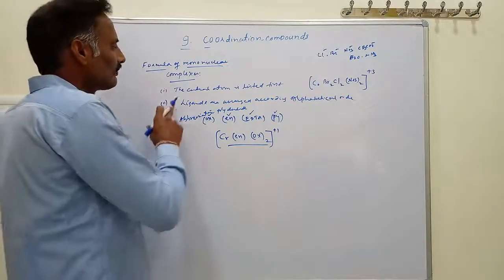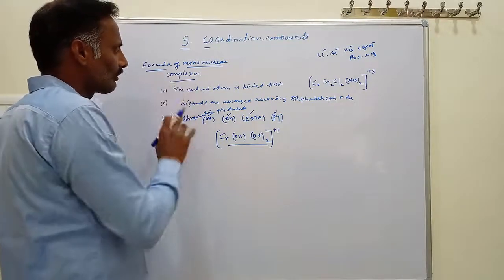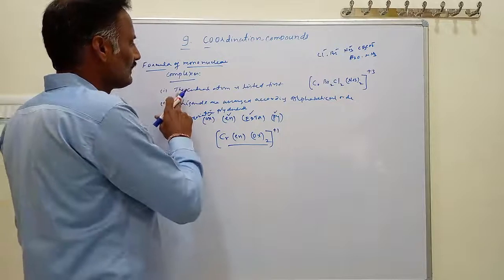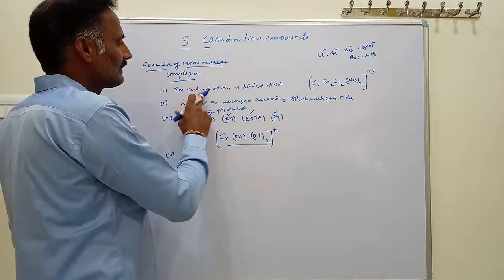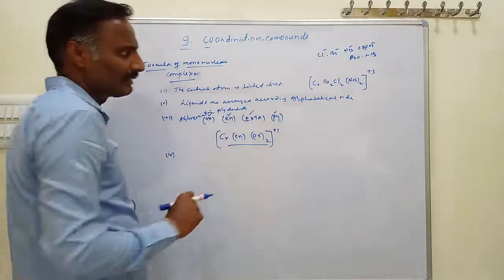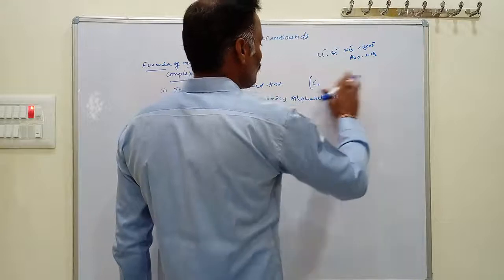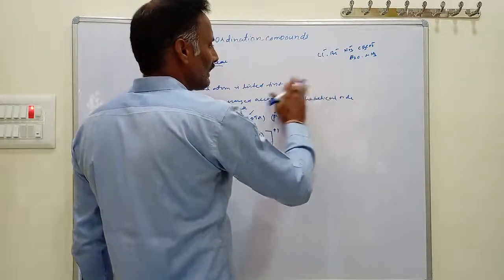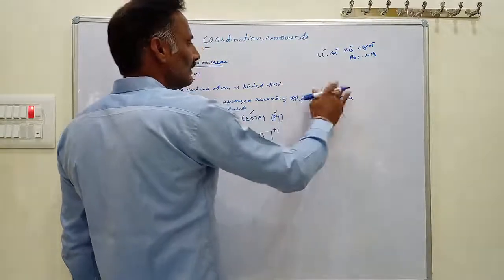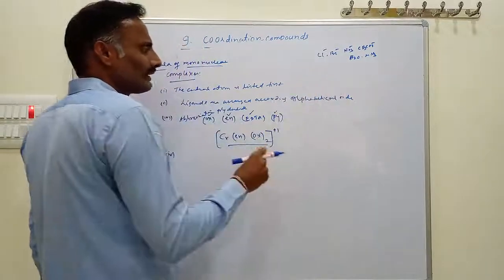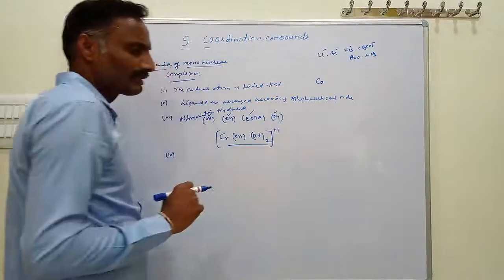The first rule: for writing the formula of the coordination compound or coordination entity, the central atom is listed first. Here we must choose the central atom, whether the metal atom is iron, cobalt, platinum, or silver. For example, here I am choosing cobalt. Cobalt is one of the central metal atoms.